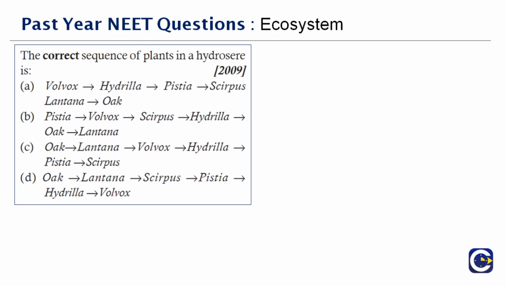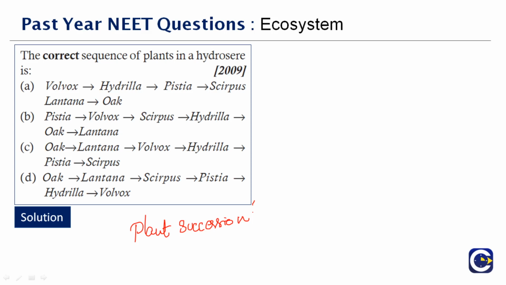Next question here. The correct sequence of plants in a hydrosphere. So you need to talk about hydrosphere. I already spoke about hydrosphere, right? So what did I explain about it in the earlier question? It is a plant succession. Right, it's a plant succession which occurs in the area of fresh water such as oxbow lakes and kettle lakes. In time, an area of open fresh water will naturally dry out, so ultimately becoming a woodland. During this change, the range of different land types such as swamp or marsh will succeed each other.